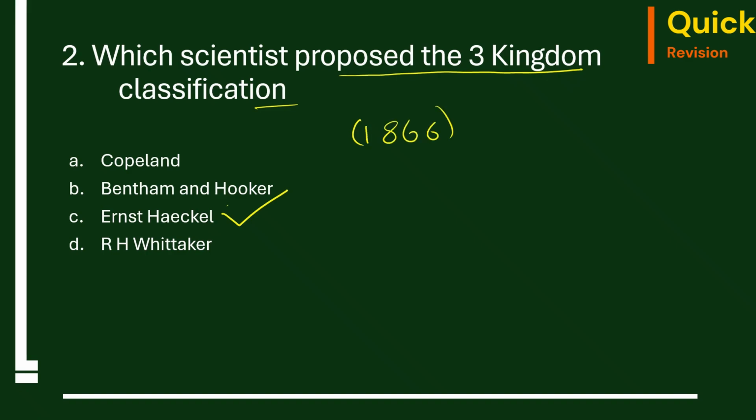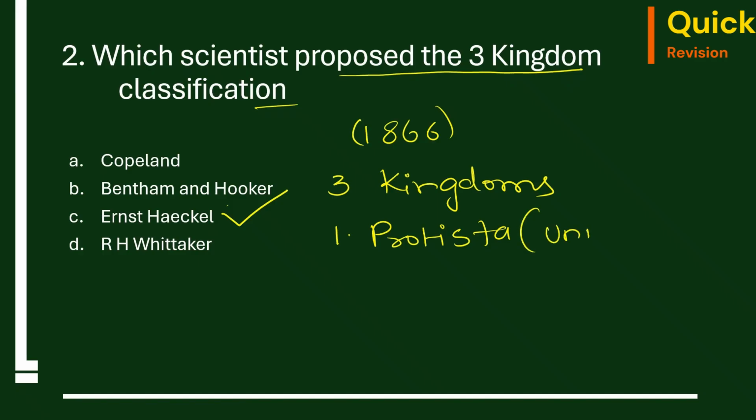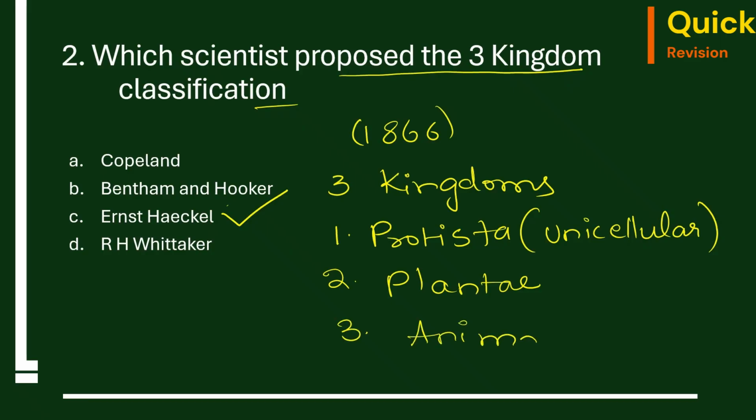So the three kingdoms are, first one is Protista. In Protista, he included all the unicellular organisms. The second one is Plantae, all the plants, and the third one is the Animalia. So these are the three kingdom classifications.